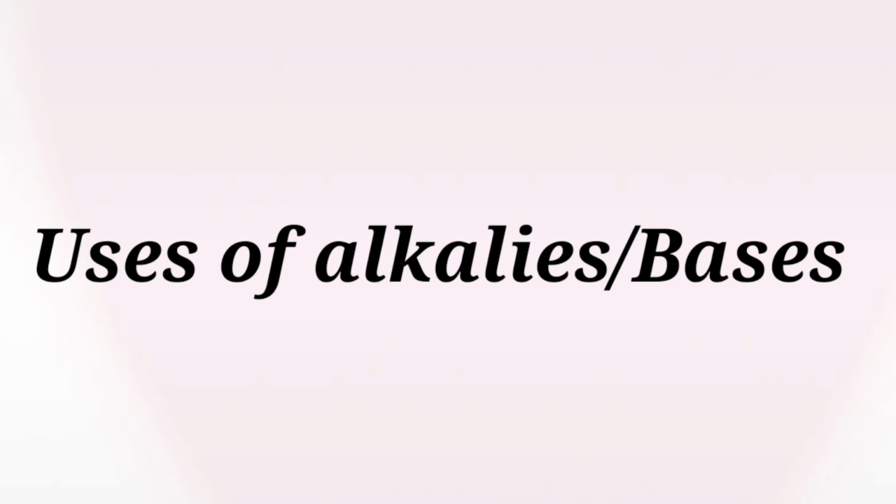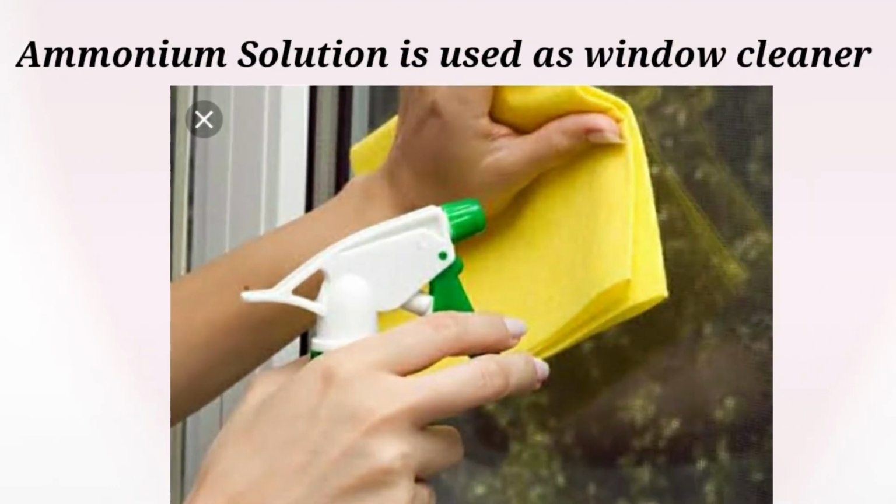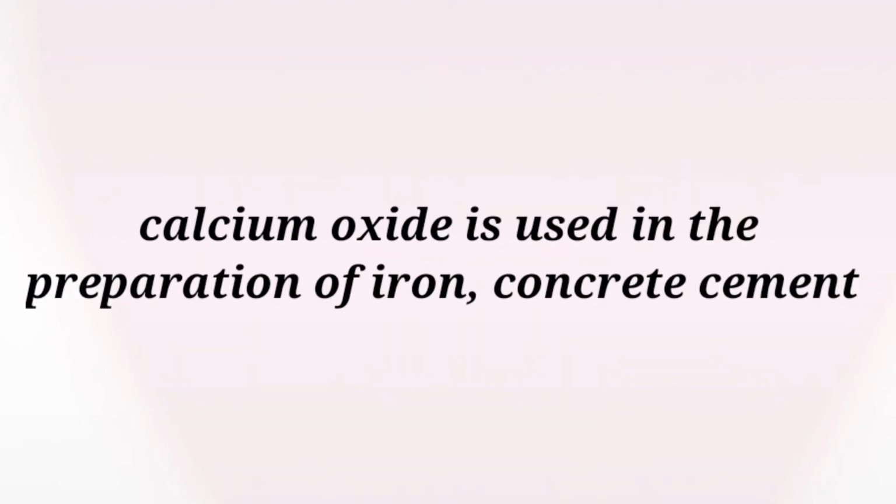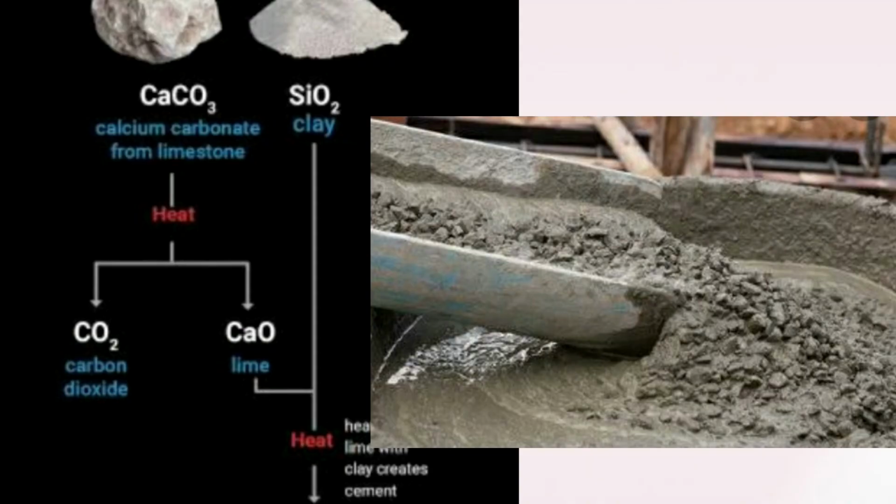Ammonium solution is used as a window cleaning solution in our day-to-day life, children. And one more base, an alkali, is calcium oxide. This calcium oxide is used to make iron, concrete, and cement, children.